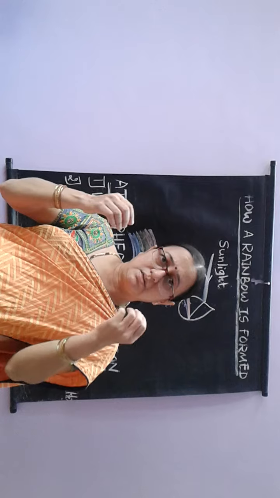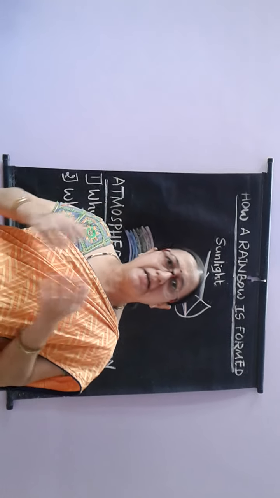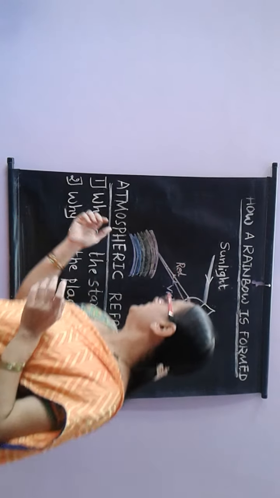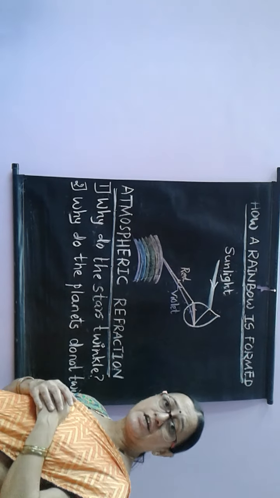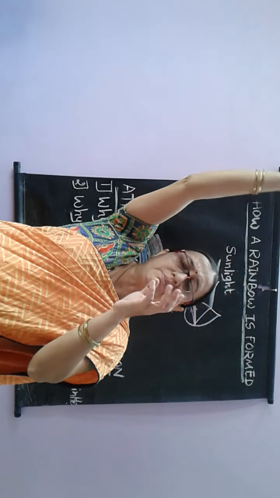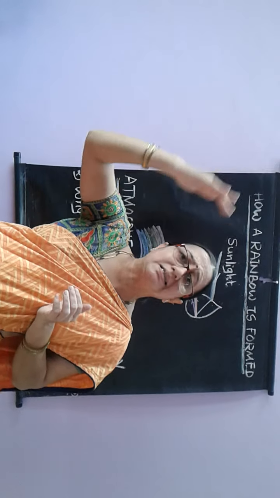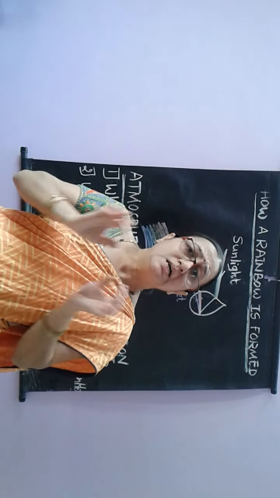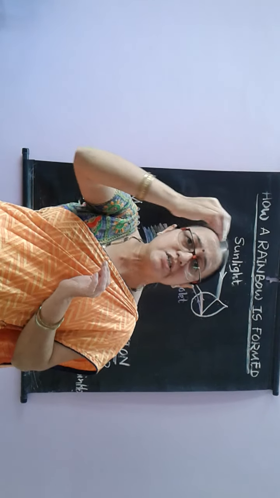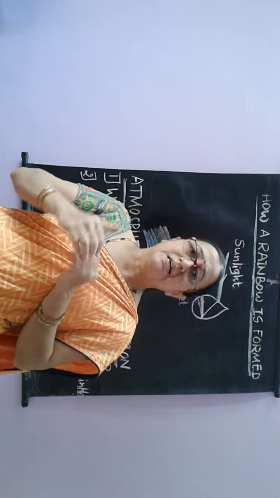The next natural phenomenon which is taking place around us is called atmospheric refraction. What do you mean by atmospheric refraction? Now, the sun rays are passing from the sun and reaching the earth. There are many layers of gases we are surrounded with. All the gases are of the same state, they are all gases only, but still there is a slight change in the densities of different gases.